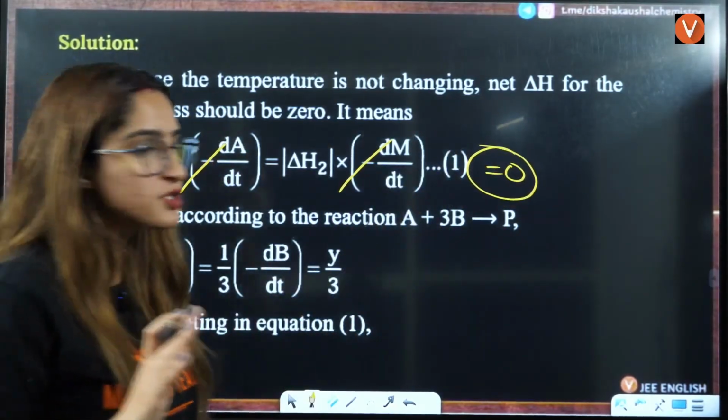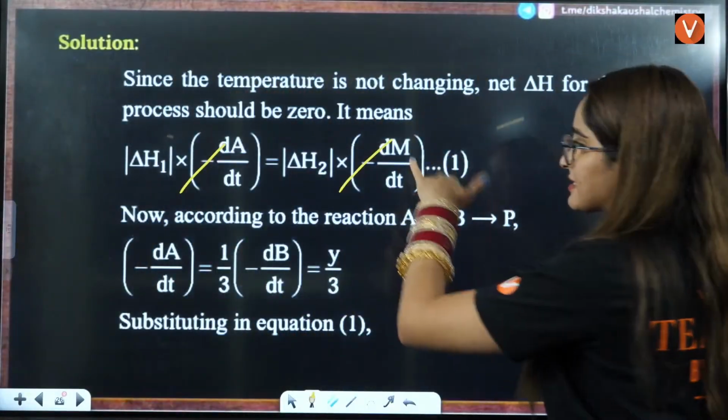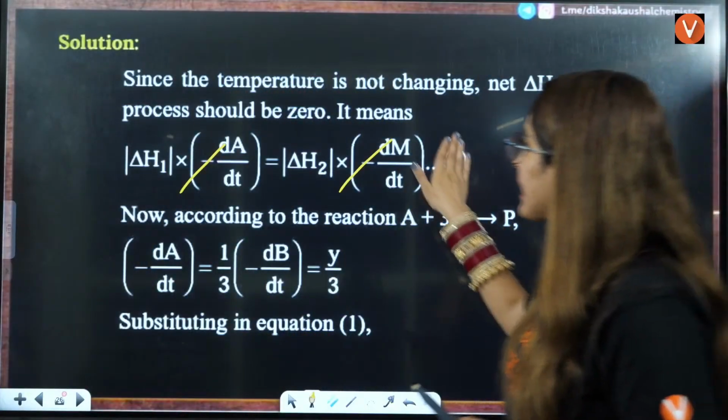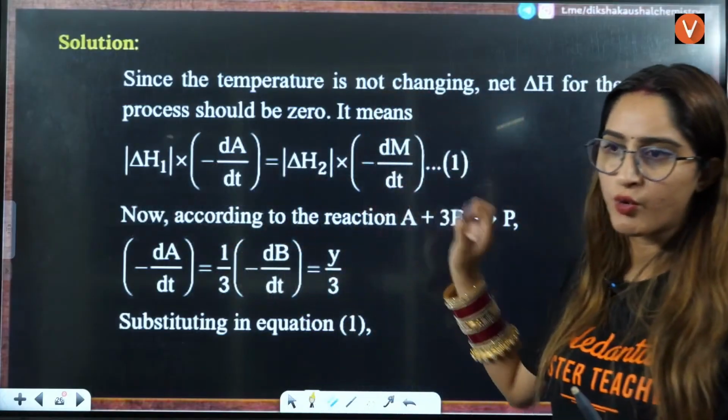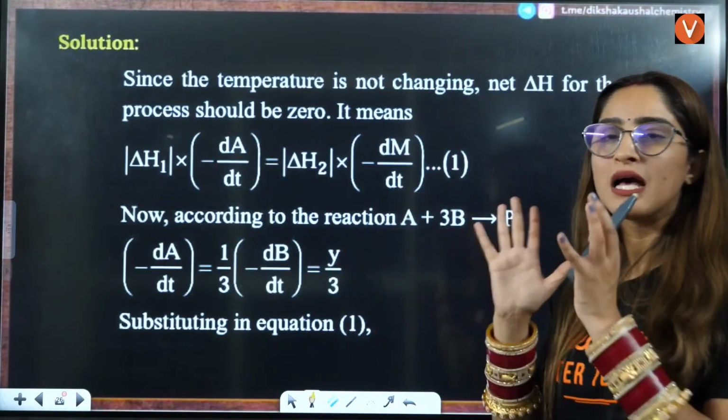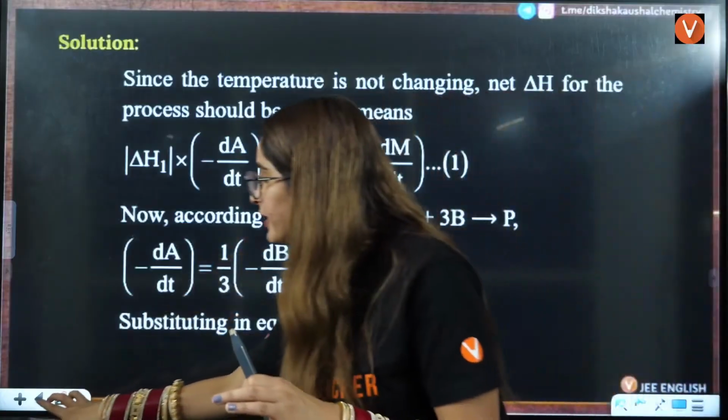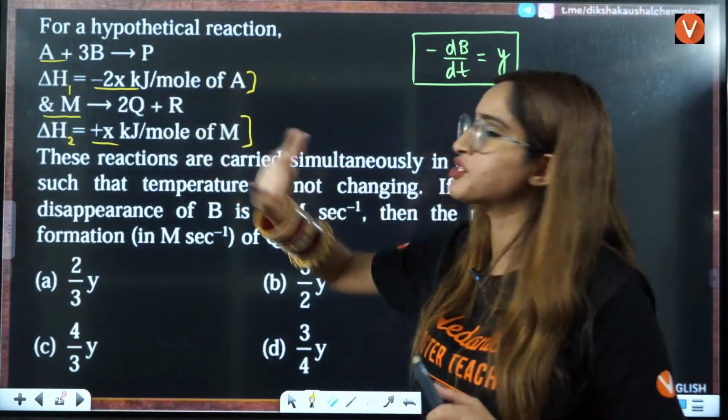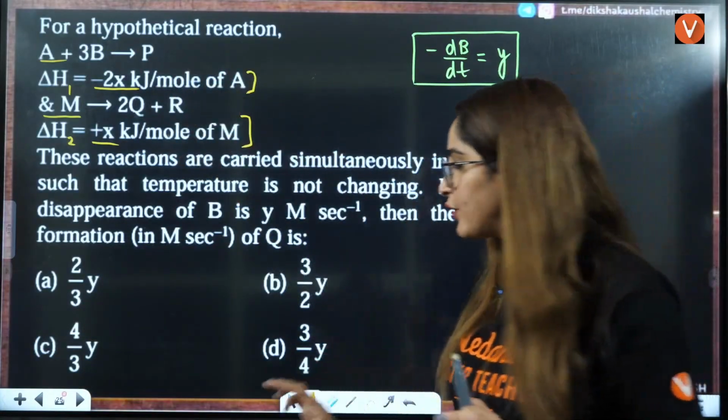Only then is that possible. First thing, is this clear to everybody or not? That is the first thing you should know here: how I am generating a relation between these two equations, which we have used.